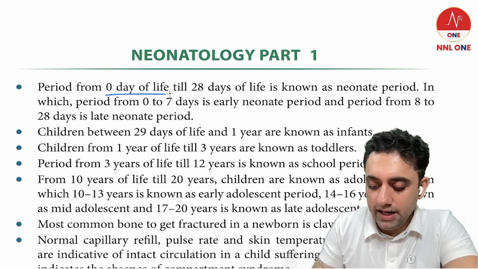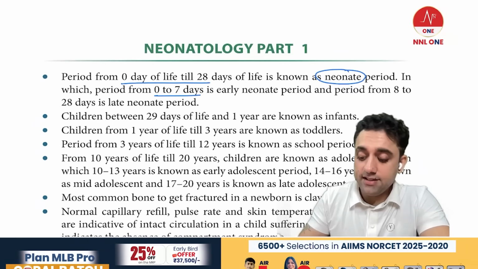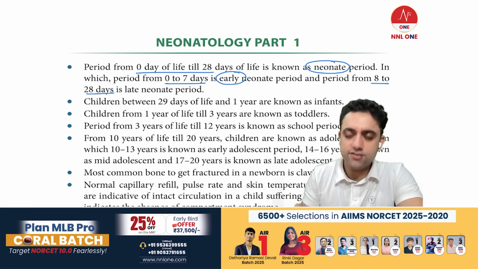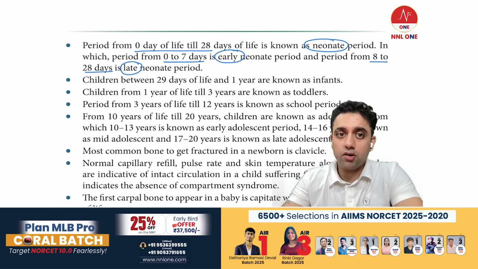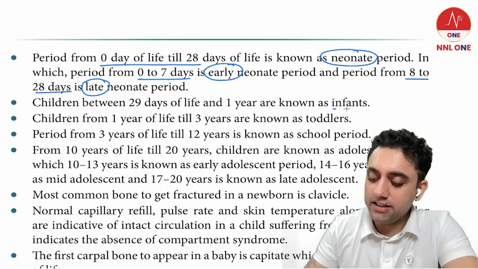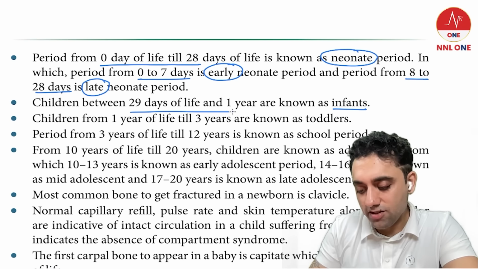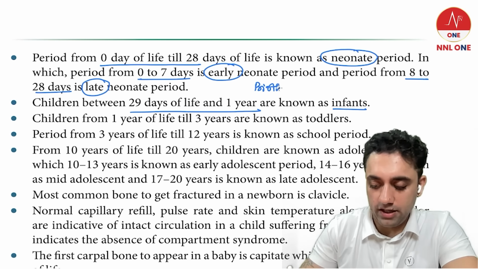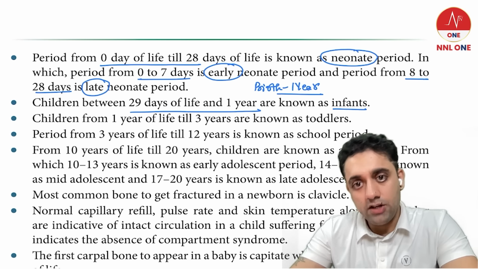Neonatology, very importantly, we all know that. The 0 to 28 days of life is known as the neonatal period. The first 7 days of life is known as the early neonatal period, and 7 to 28 days, or 8 to 28 days, is known as the late neonatal period. One more important point they ask in exam is what is an infant. In the previous guidelines, 29 days of life till 1 year was an infant. Now they say from birth to 1 year. From birth to 1 year, it is known as infant.